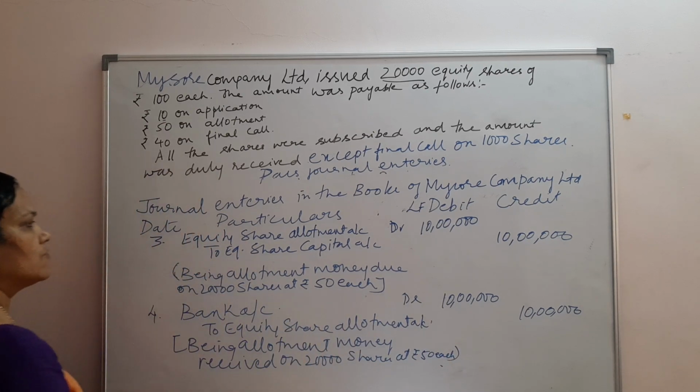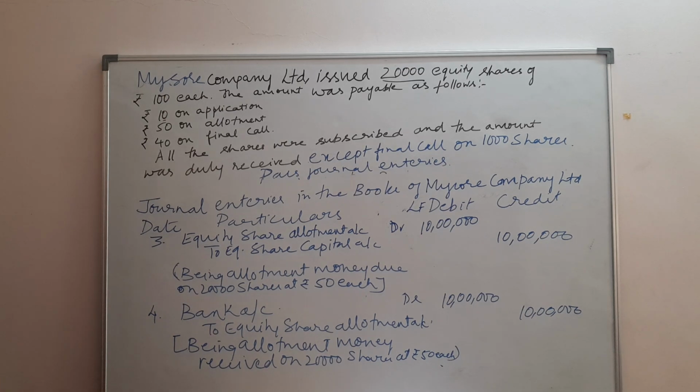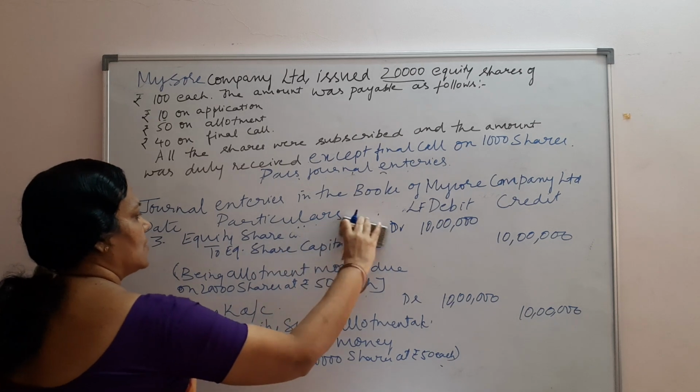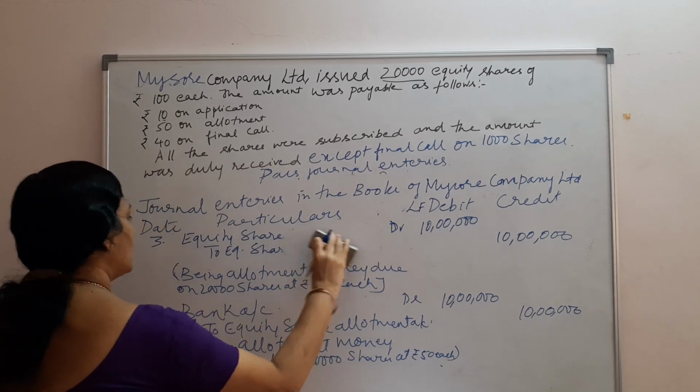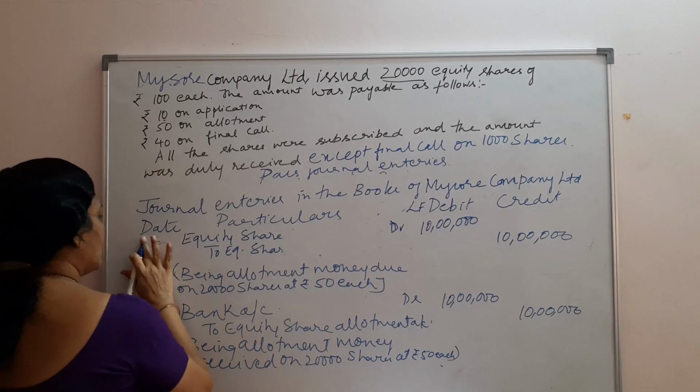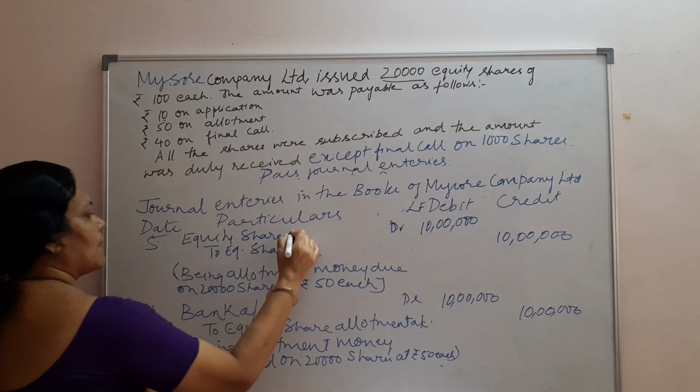Now, let us come to the final call entry. Final call entry, as I have already told you, is the same thing, that is the equity share final call account to equity share capital account.